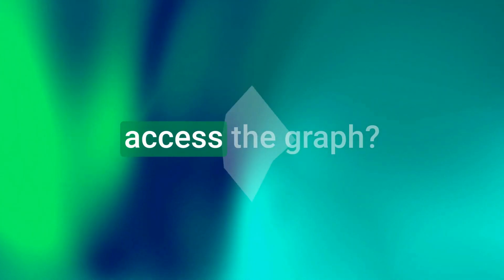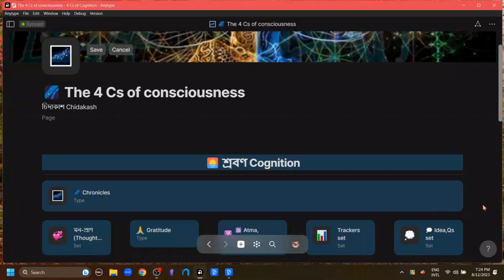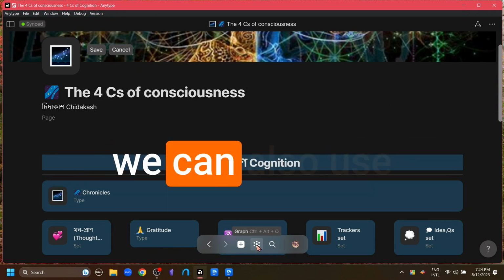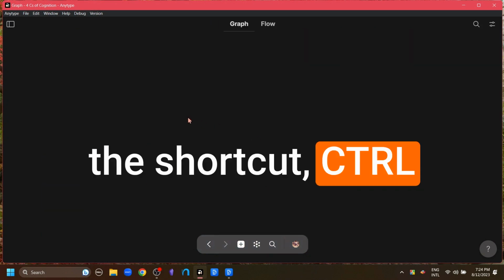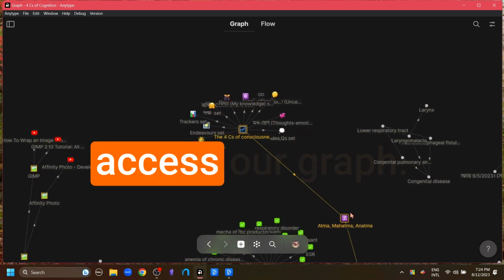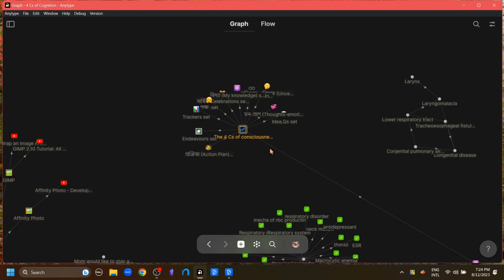So how do we access the graph? The answer to that is we can access the graph from anywhere in Anytype from this quick access menu. This icon symbolizes the graph. We can click it, or we can also use the shortcut Ctrl-Alt-O or Command-Option-O for Mac to access our graph. When the graph opens like this, it will highlight the object that we're on in yellow, like you can see